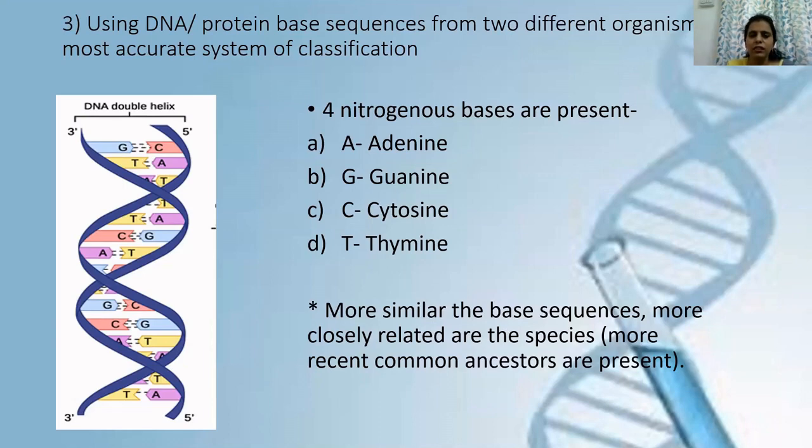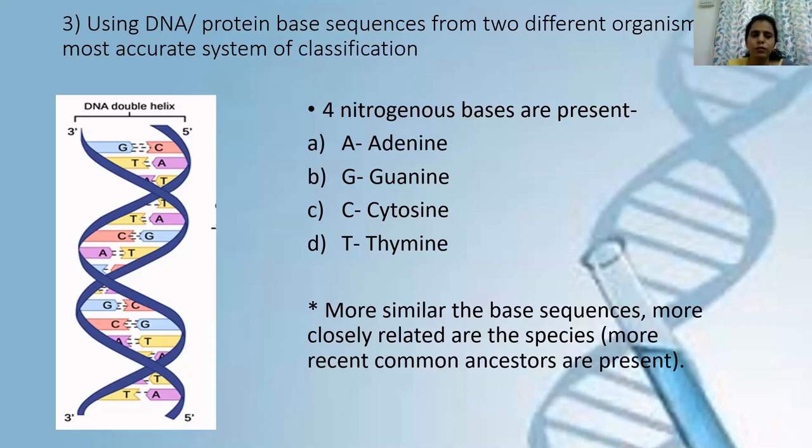Now this DNA acts as a genetic material, and it helps in the inheritance of characters or features from one generation to the next generation, or you can say inheritance of characters or features from parents to their offspring. If you look at this diagram, DNA is actually a double helix. It's a double helical structure, and more about DNA in detail you will learn in Unit 4, Biomolecules.